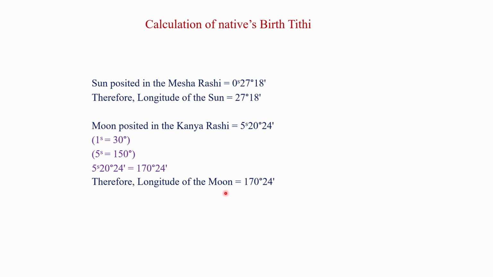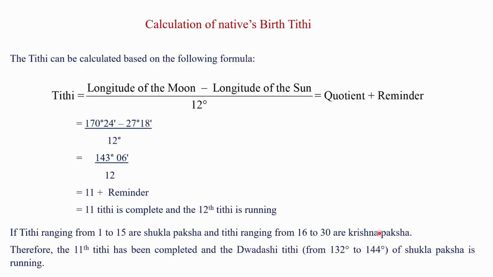If we apply this formula, we get 11 Tithi is complete and 12 Tithi is running.